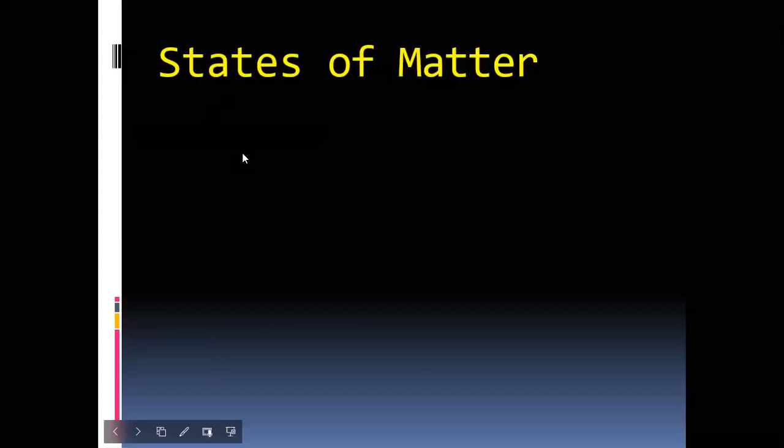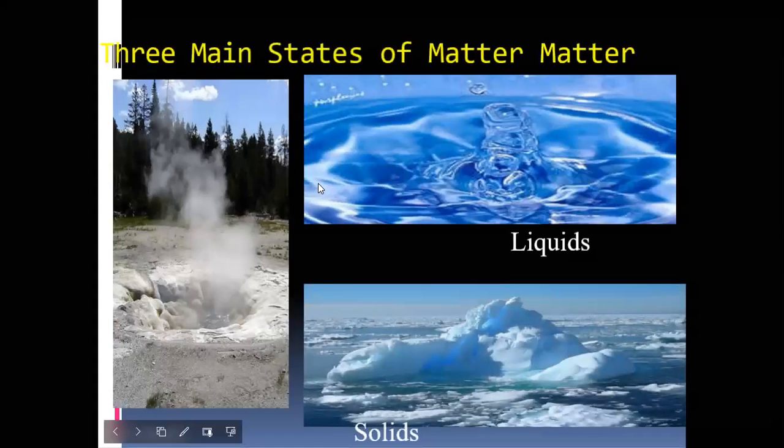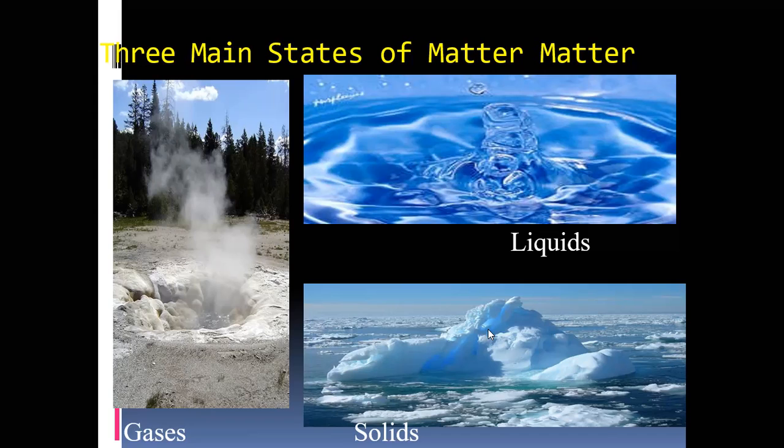Look here. States of matter. Matter is of three types. I've already told you. The main states of matter: one is solid. This is ice. Same matter, different states. Here is ice. Ice is solid.